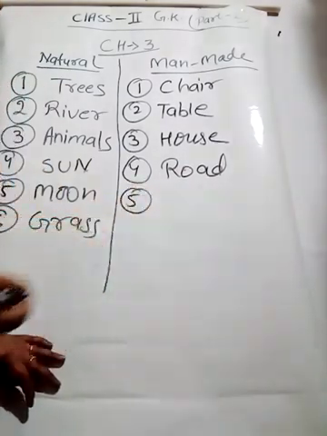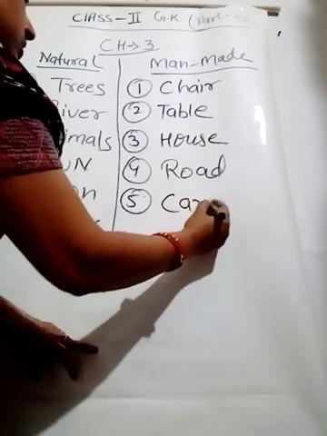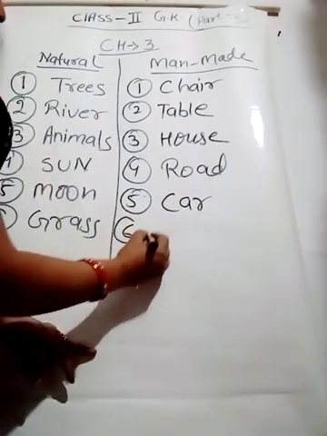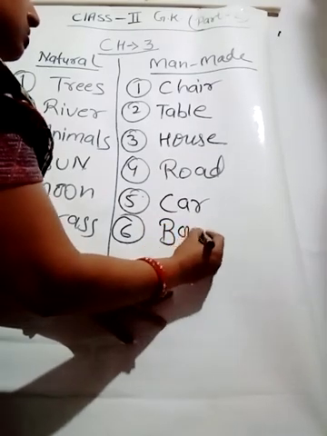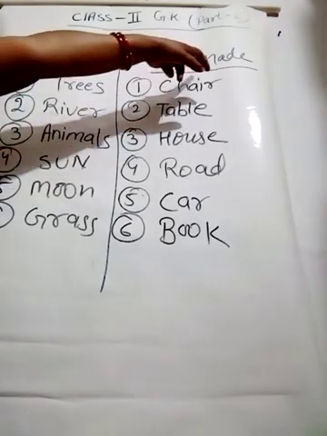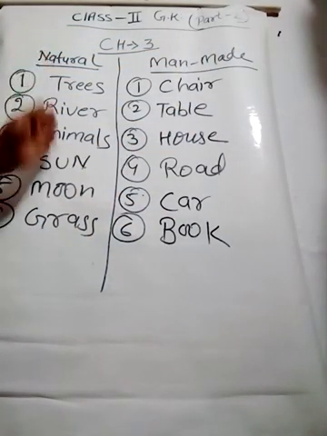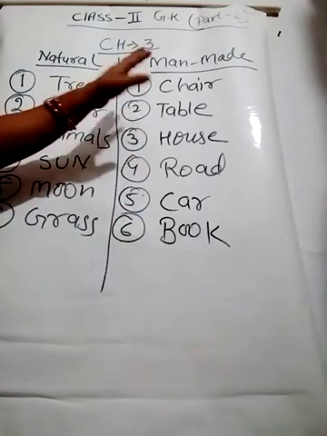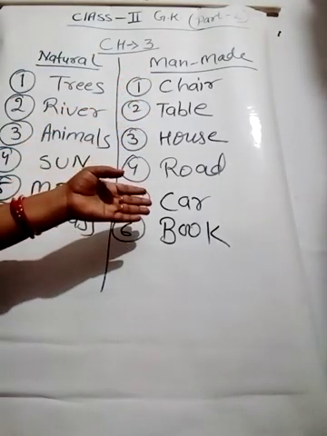In number 5, we can write the vehicle, or we can write the car. Then here we can write your book. Books are also made by human beings, so we can keep the name of book under this man-made column. Besides these, so many things are there. If you look around you, you can find so many things.